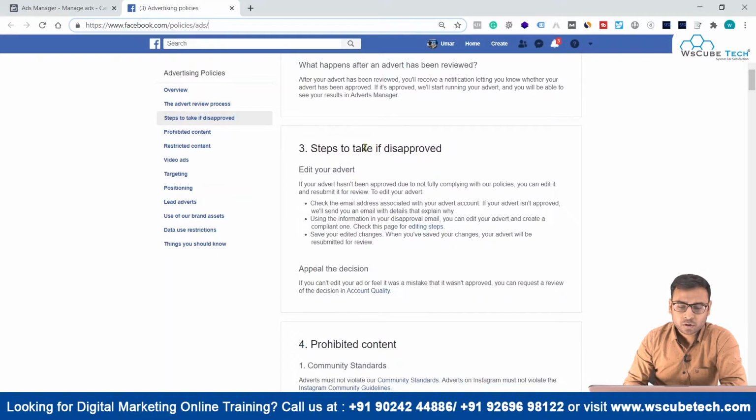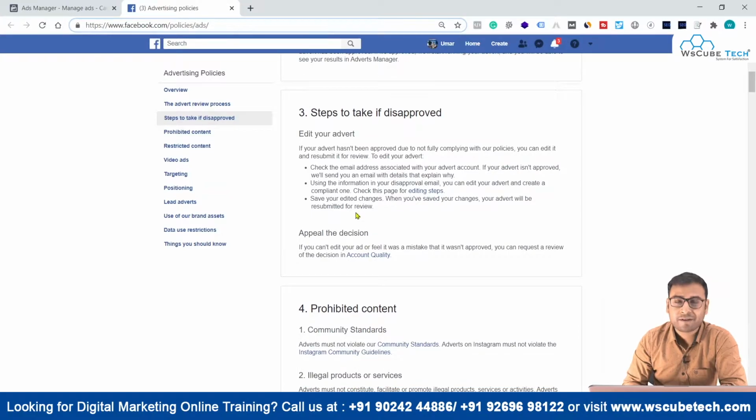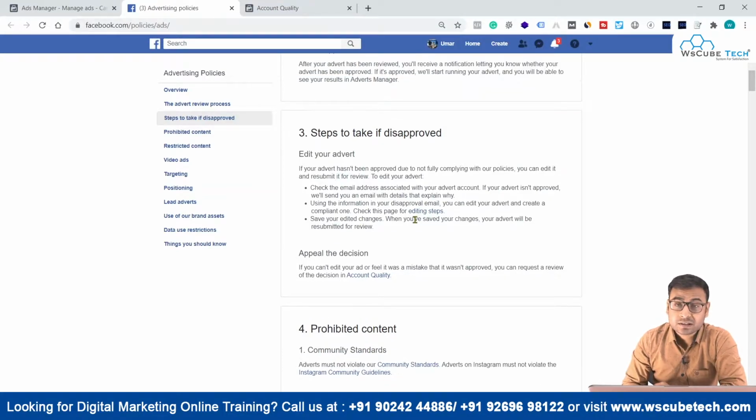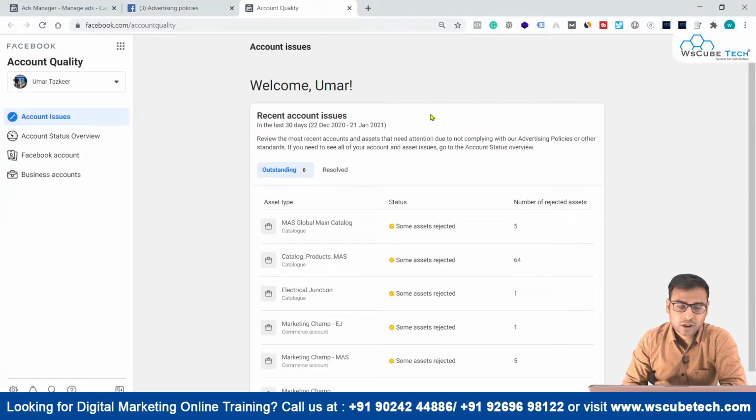But what should you do if your ad is disapproved? In that case you can appeal the decision also. If you think it has been disapproved by mistake, then you can go to the account quality section which is present over here, and you can appeal the decision of disapproval. If it is fine, it will be reviewed manually or through bots once again, and if it is fine, your advert will run. So this is how it actually works. Yes, you have the option of appealing the decision of disapproval, right? You have this account quality section over here that tells you about the issues that you have.